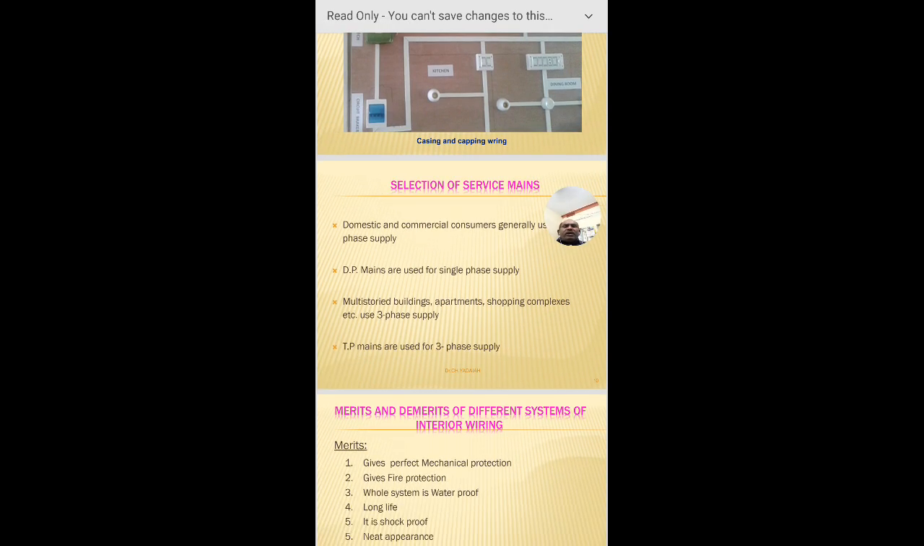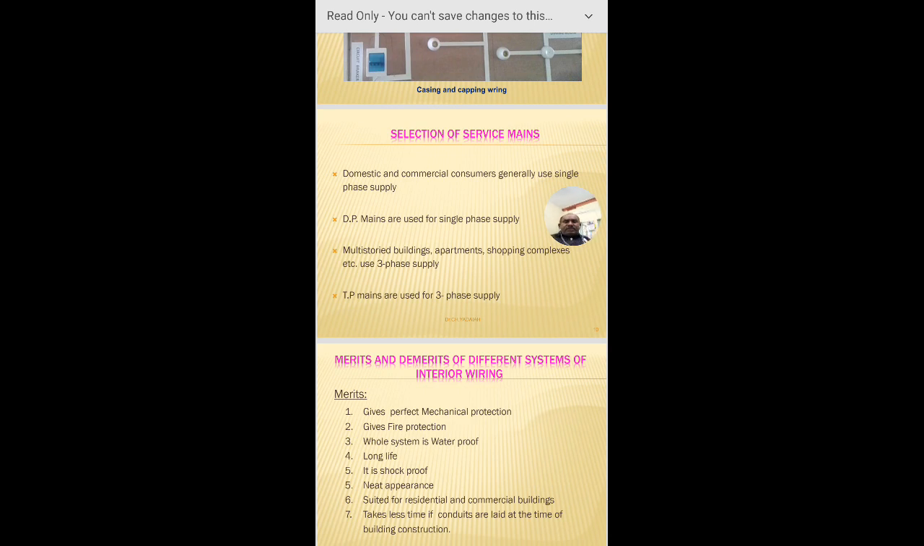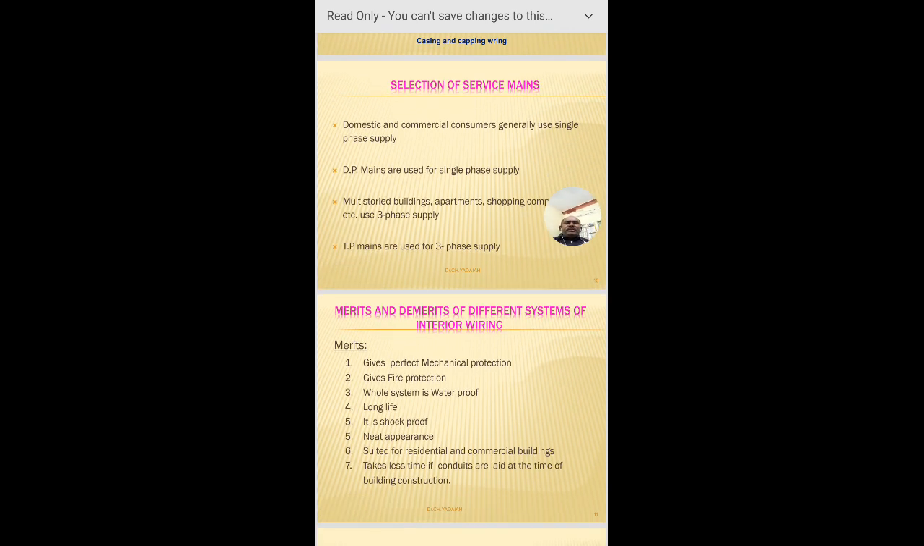Coming to the merits and demerits of the different systems of interior wiring. What are the merits? It gives perfect mechanical protection by providing the conduit system, and if any item comes in contact with the wire system, the wire is provided inside the metal or PVC conduit, which is a protector and gives fire protection also. The whole system is waterproofed, since it is inside the PVC conduit.